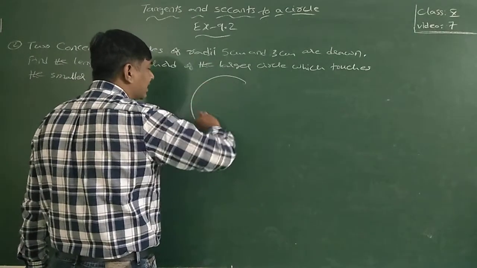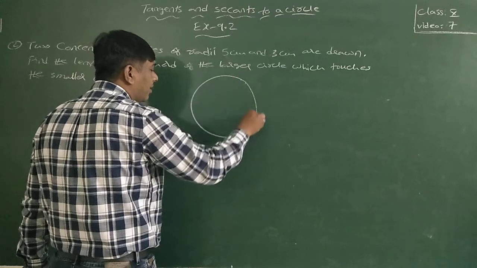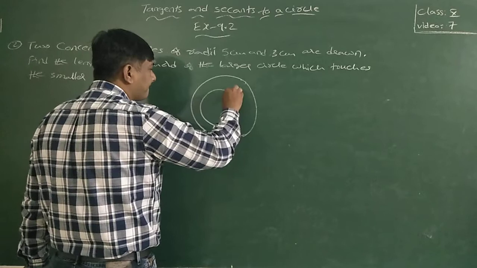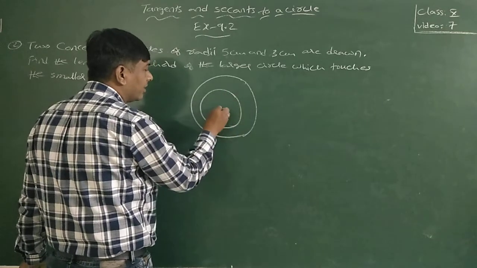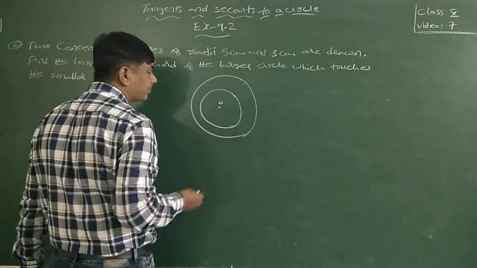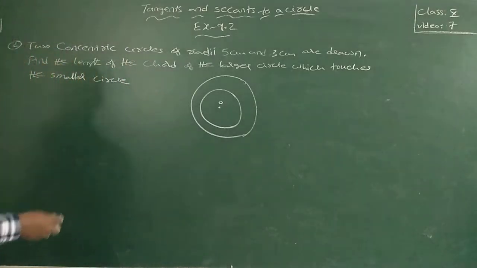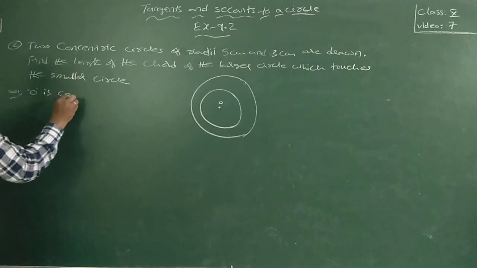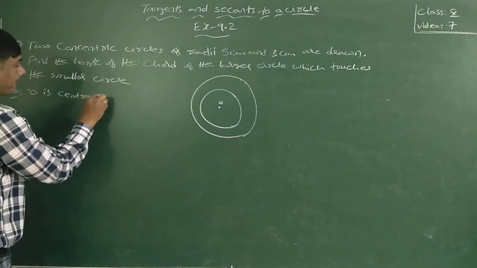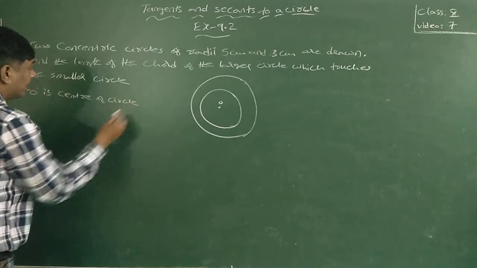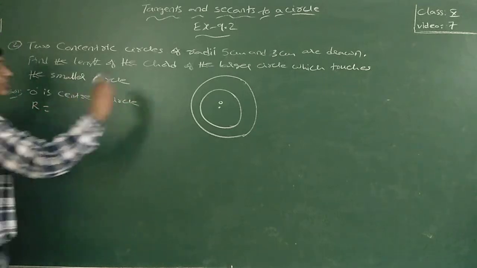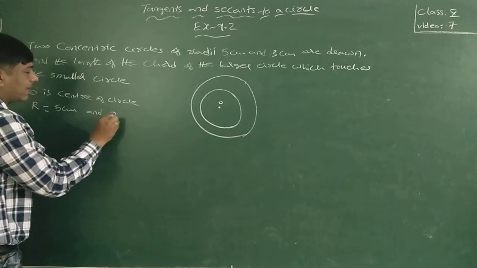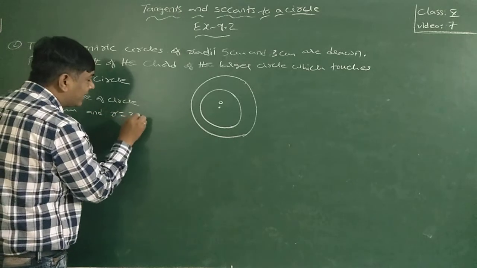This is one circle and this is another circle with the same center O. O is the center of the circle. Capital R is the outer circle radius, 5 cm, and small r is the inner circle radius, 3 cm.